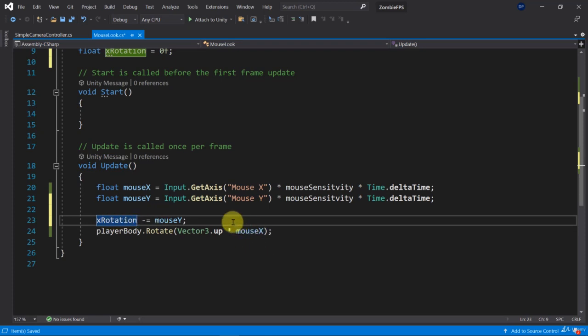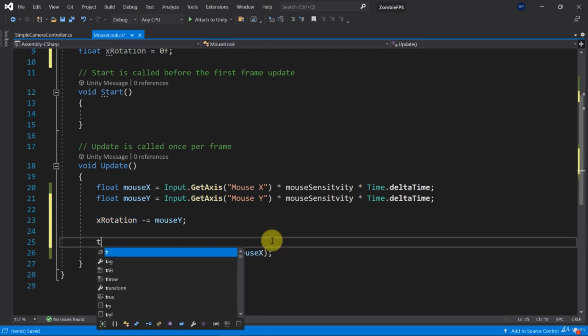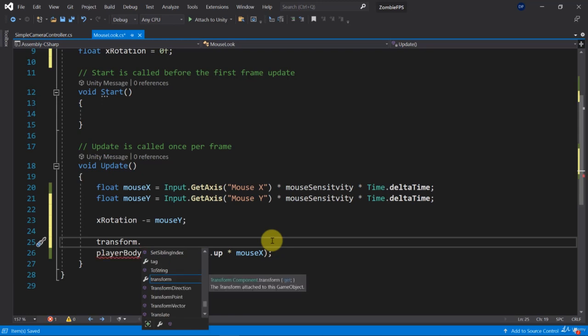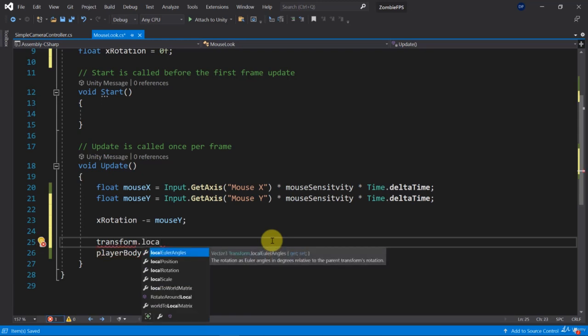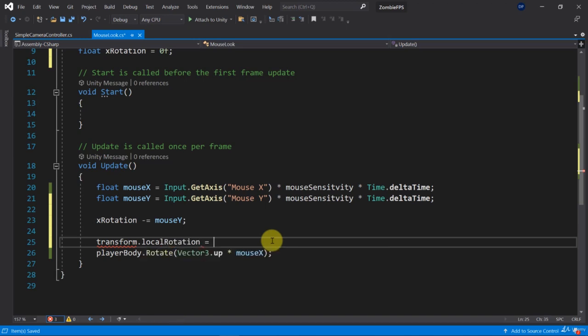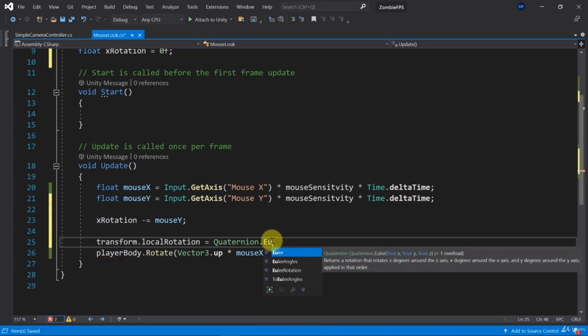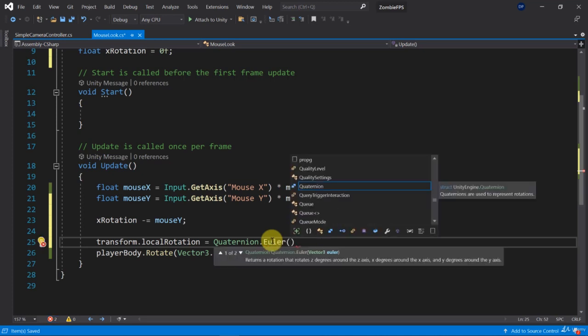All right, now we need to change the position of our current character, and therefore we're going to get the local rotation here by using Quaternion.Euler, which returns a rotation that rotates z degrees around the z-axis, x degrees around the x-axis, and y degrees around the y-axis.